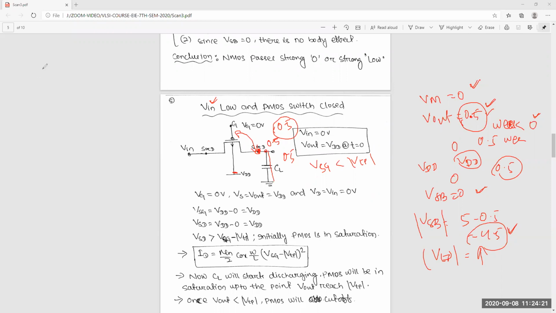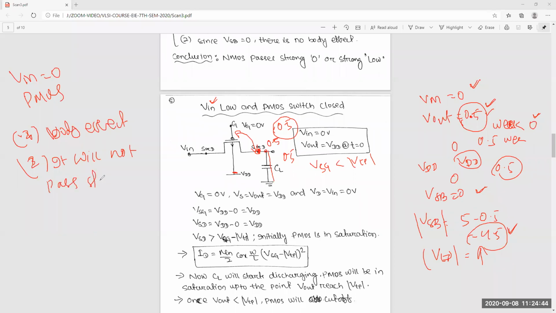So two disadvantages in this case. When V in is equal to 0 and it is PMOS, two problems will come. First, the body effect will come. Second, it will not pass a strong 0. Okay, clear?